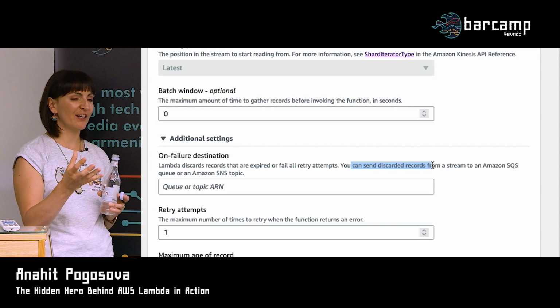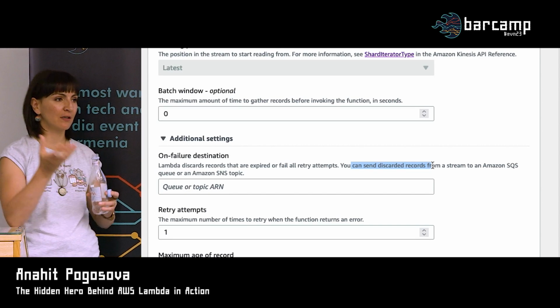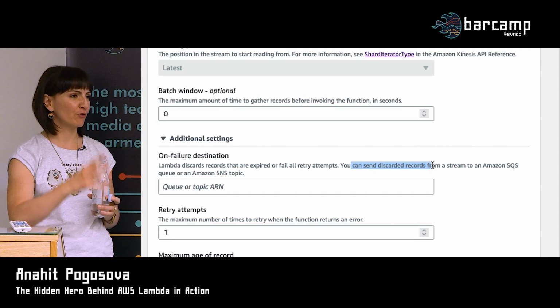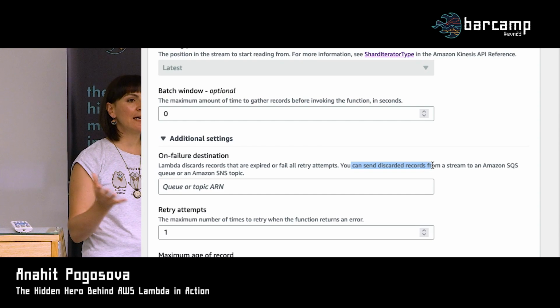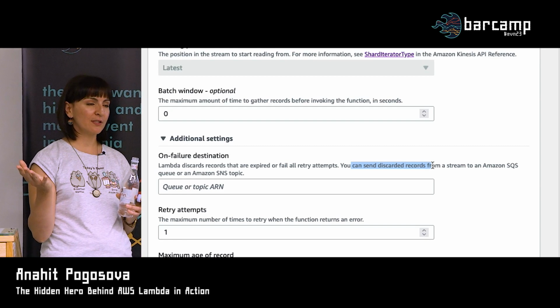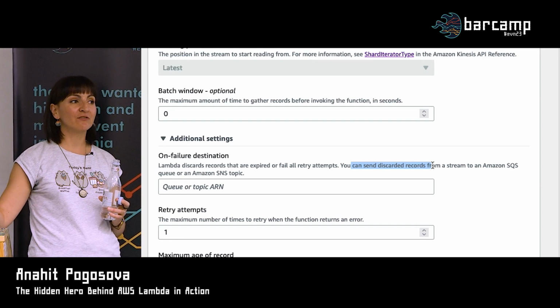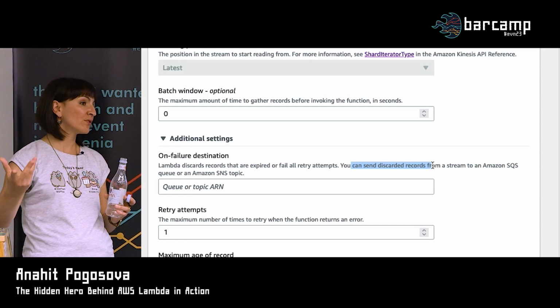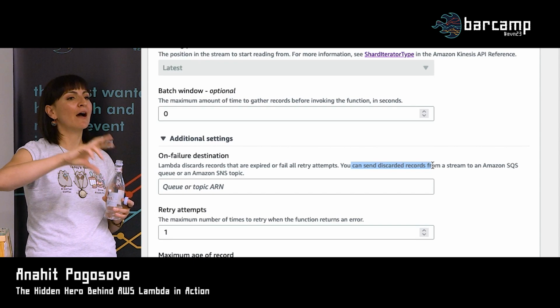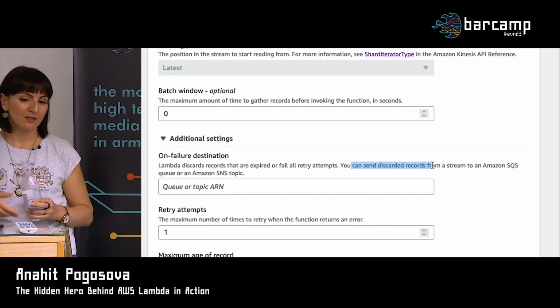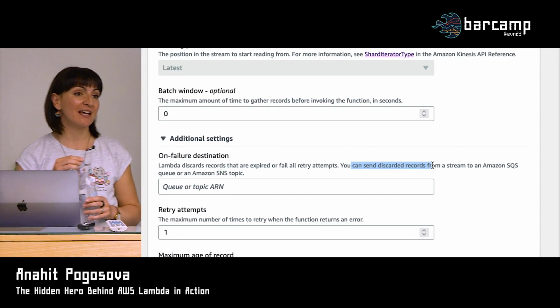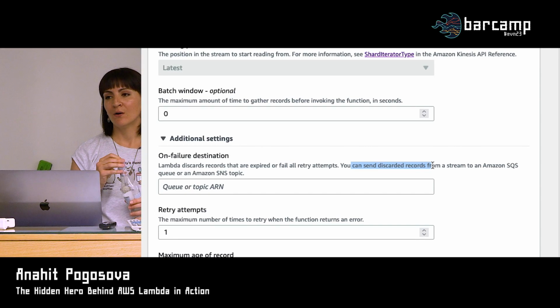Unless it is still valid. So the data will still expire in 24 hours by default, or the way you configured it. So let's assume your stream retains data for 24 hours. So all the data expires in 24 hours after it's been written, and it's the same for the failed records as well. So if Lambda couldn't process the record, it stays in the stream, and you have to process it within the 24 hours, or it will expire from the stream. So that's maybe the main caveat here that you need to keep in mind.